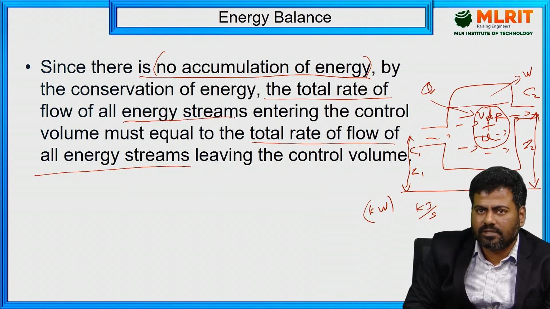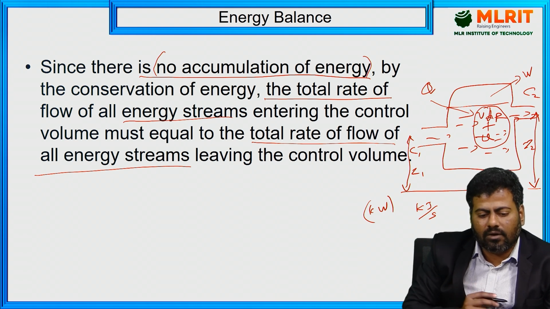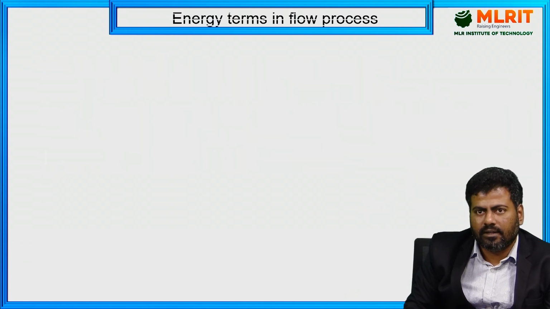If it is a closed system, I used to say kilojoule per kilogram or joule per kilogram, right? Similarly, with respect to this flow system, as well as with respect to steady condition, the rate will remain the same. So with respect to the time taken, kilojoule per second is nothing but what we call the flow rate of all energy streams, right? Which are entering and which are leaving, that we'll consider, which is equal to what is leaving the system. In that way, I can frame the equations.